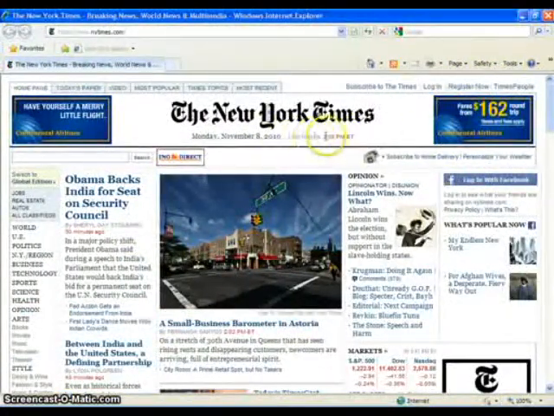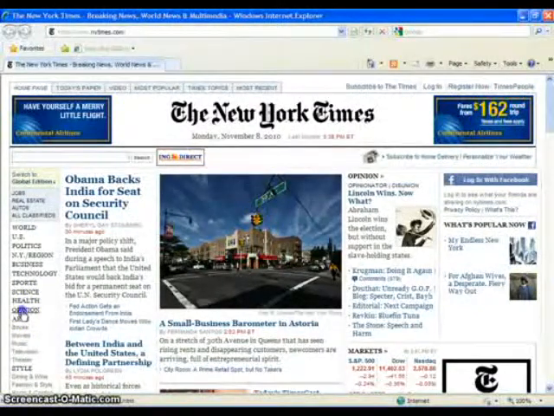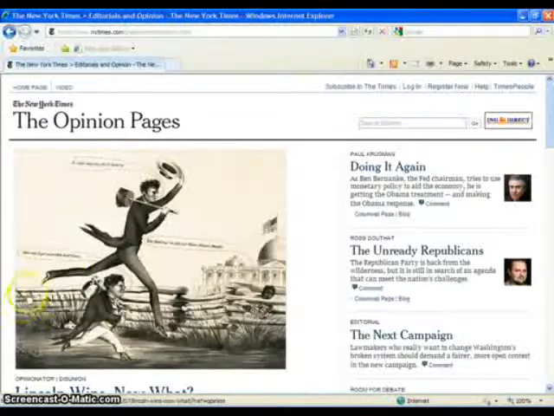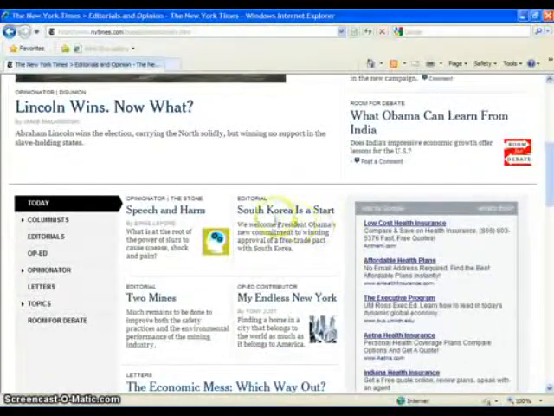Any reputable paper will be very current. And for the New York Times, their major listings of sections are on the left-hand vertical bar here. We want to go to opinion because op-ed, right, opinion/editorial, that's the section we want. So on the opinion page, once you get there, you'll already see some of the most recent op-ed pieces or editorial pieces from likely that day's, and maybe even sometimes, depending on when you catch it, the next day's edition.